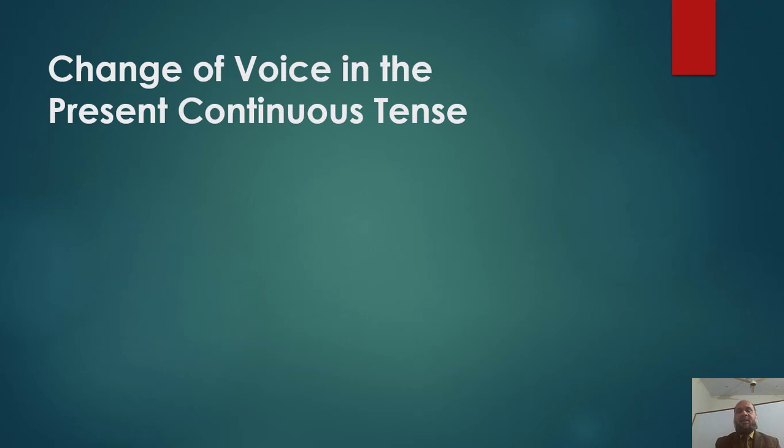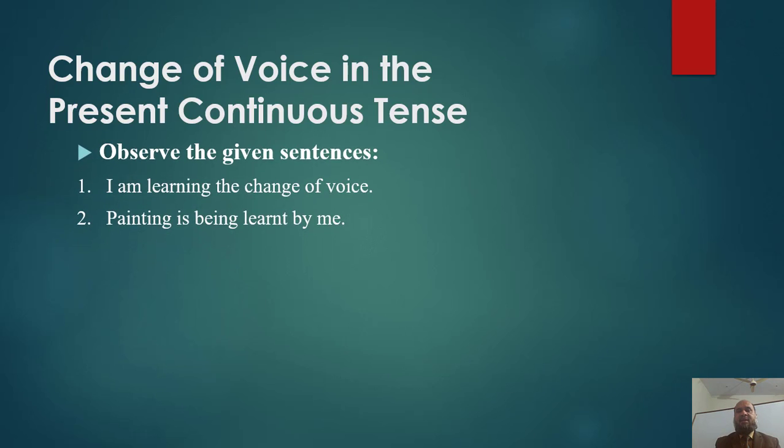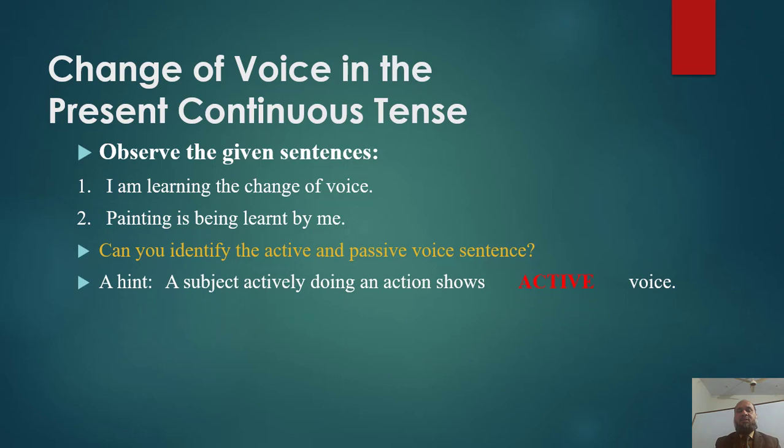Now change of voice in the present continuous tense. Observe the given sentences. I am learning the change of voice. Painting is being learned by me. Can you identify the active and passive voice sentences? I give you a hint.